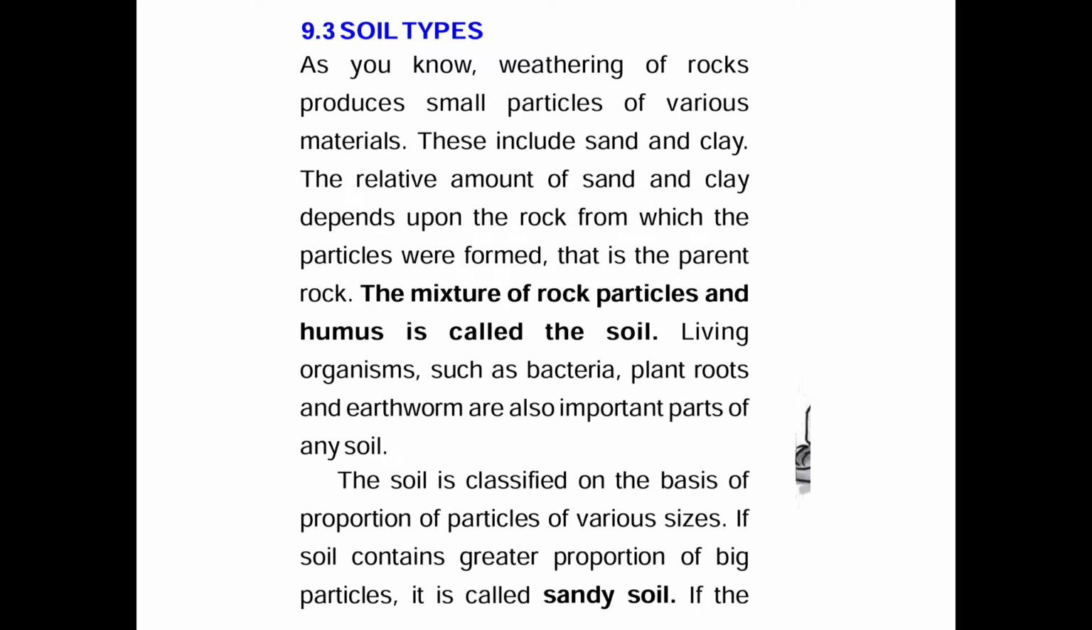The mixture of rock particles and humus is called the soil. When these rock particles, that is sand and clay, are mixed with humus, soil is formed. Humus is actually dead organic matter. In soil, living organisms are also present.